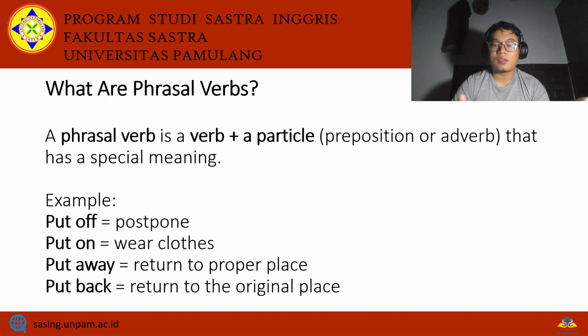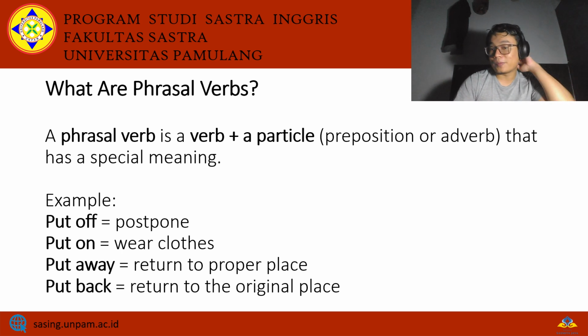Like in these slides, you can see that put away means to return to the proper place, and put back means to return to the original place. But if we take it word by word, the meaning is not that.